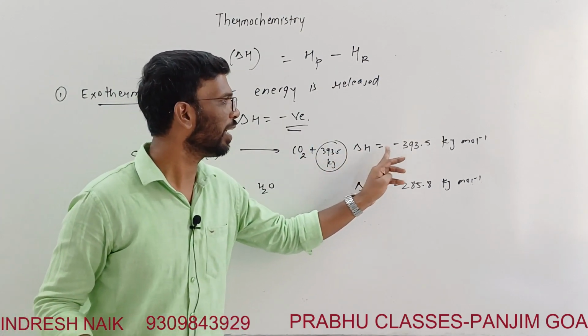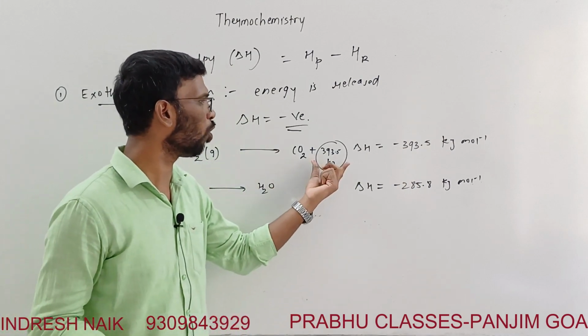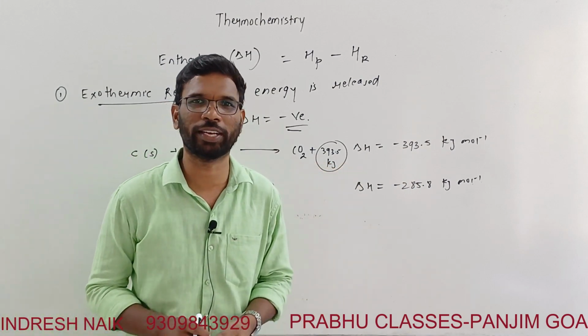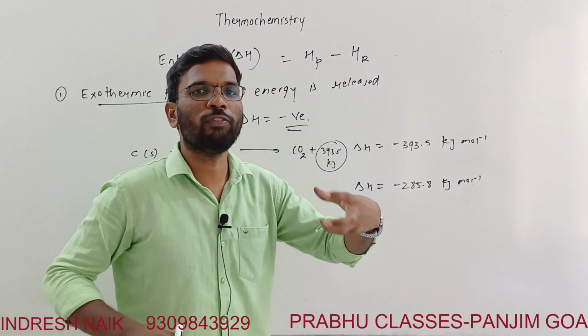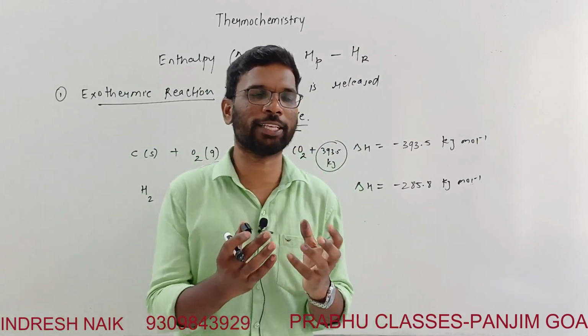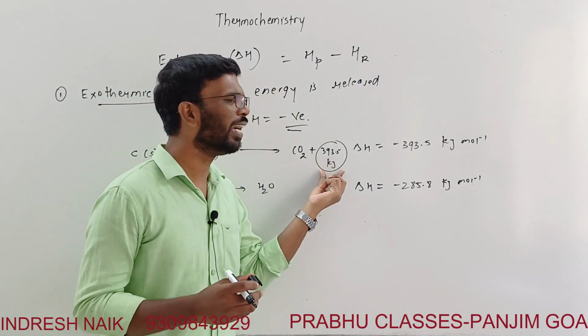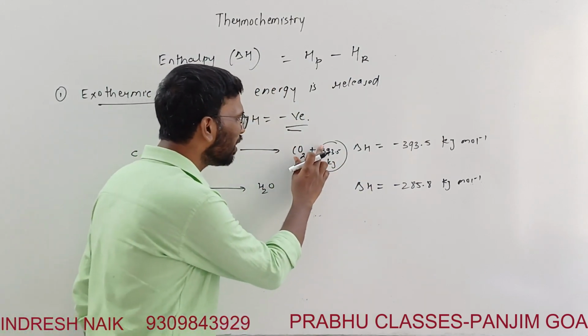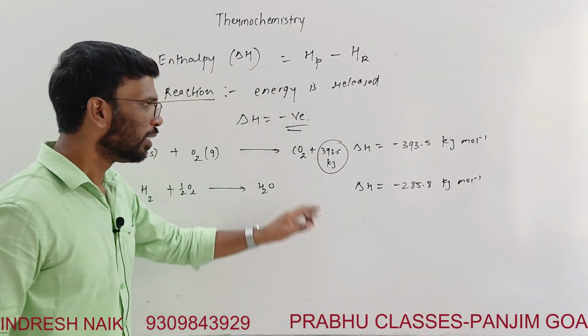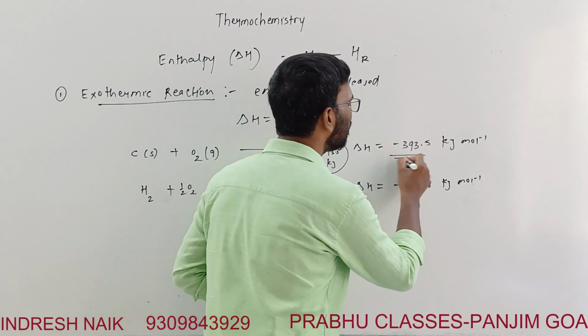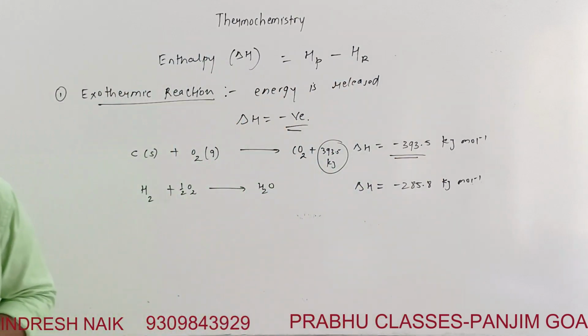Understand that delta H is negative. Heat is also a product of the reaction, the way carbon dioxide is a product. You will feel the hotness after the reaction, and that is also considered a product. So plus the heat is written in the form of product. When heat is given, the enthalpy is considered negative. That is what an exothermic reaction is.